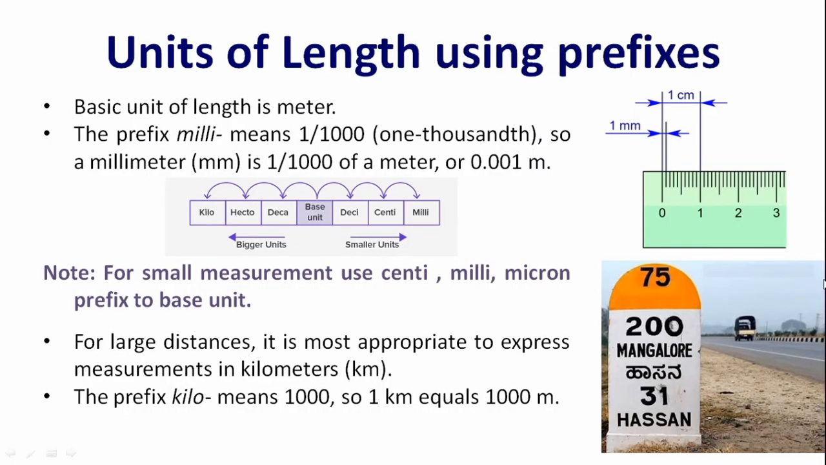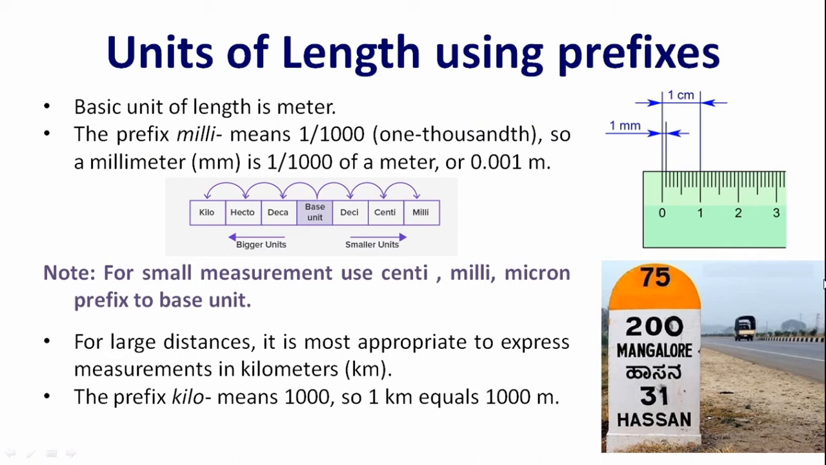So now we know that the basic unit of length is meter. Then milli means it is 1 by 1000. So millimeter is 1 meter divided by 1000, that is 1 by 1000th of a meter. It is also equal to 0.001 meter.